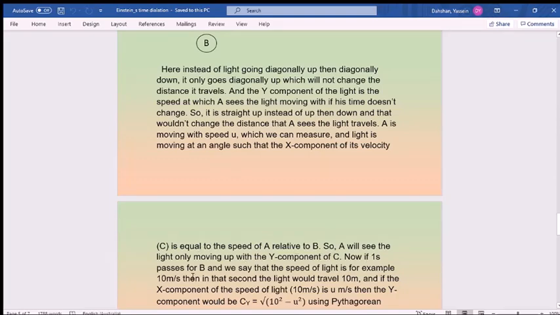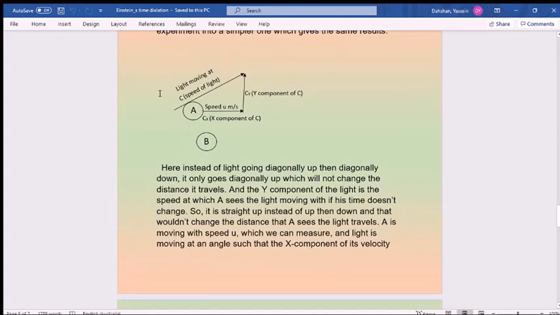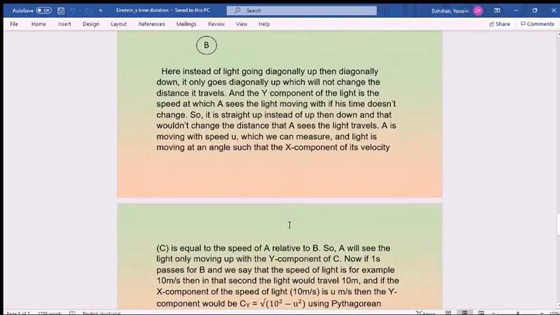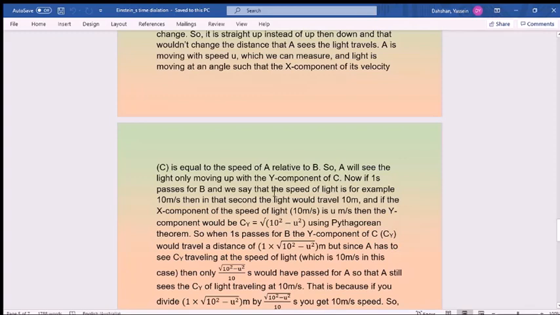So if 1 second passes for B, we say that the speed of light is, for example, 10 meters per second. Again, when 1 second passes for B, light will travel 10 meters. It will travel 10 meters like this, because speed c is 10 meters per second, imagine that.